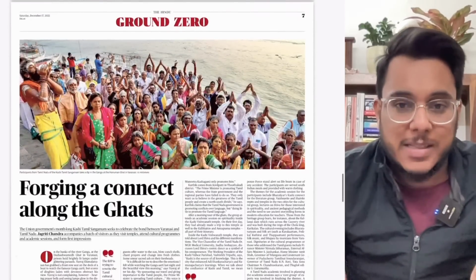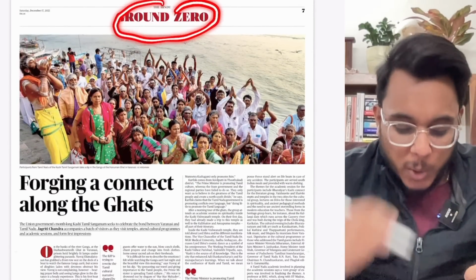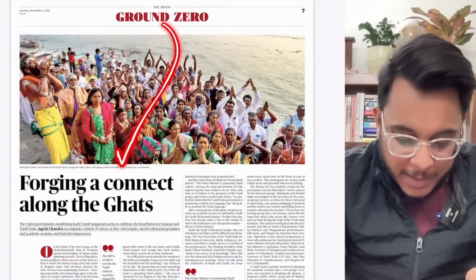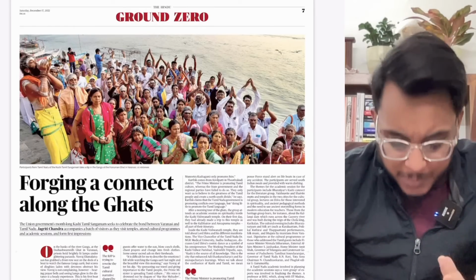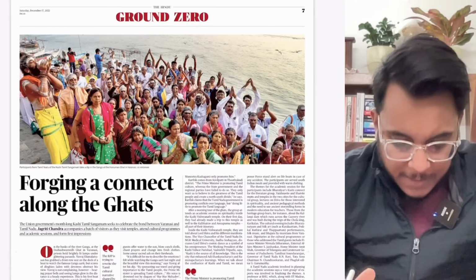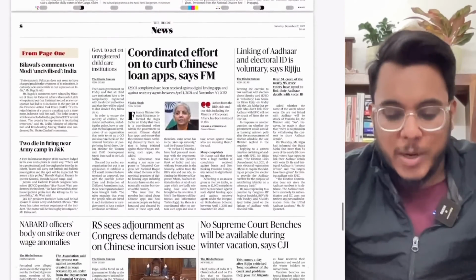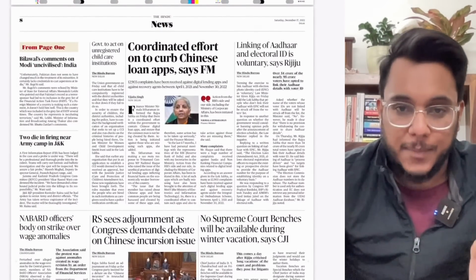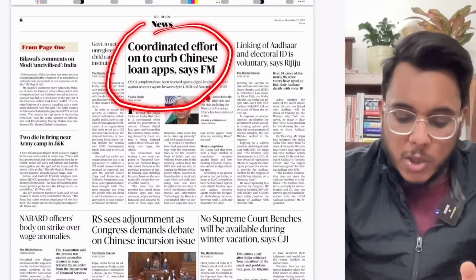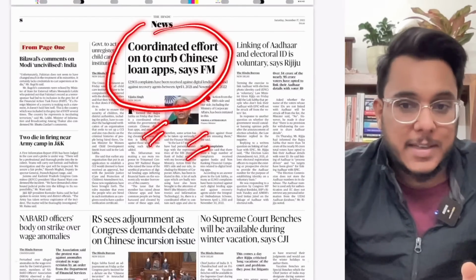Okay, now today is Saturday, and on Saturday this ground zero report comes, and the ground zero report basically talks about issues through the personal accounts of the people. Okay, then moving on, today the text and the context page is not there. Why? Because it is Saturday. Coordinated efforts on to curb the Chinese loan apps, says finance minister.